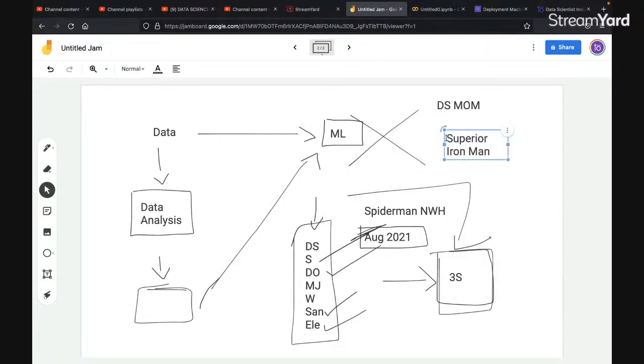According to the comics, Iron Man is a part of the Illuminati.